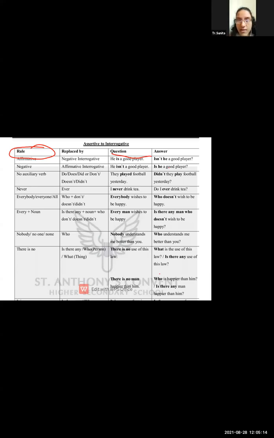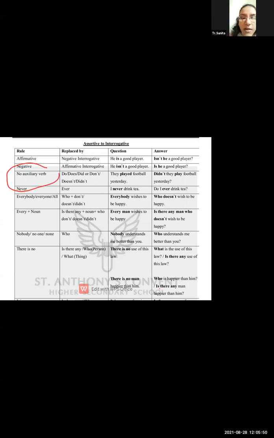Okay, remember this thing. Because what we have to do basically here is convert assertive to interrogative. हमें assertive से interrogative में convert करना है. तो अगर assertive positive है, so it will be a negative interrogative. If we have a negative sentence, you have to convert it into an affirmative interrogative. Okay, now let us see some more examples, students. And be attentive. In between, I can ask any student a question.